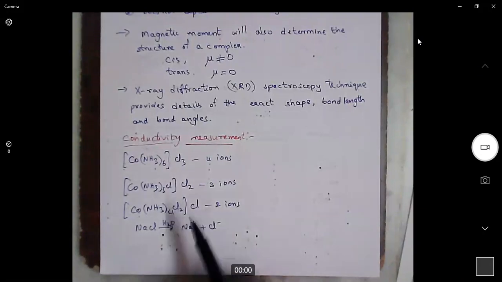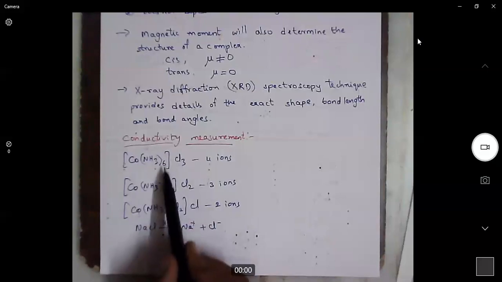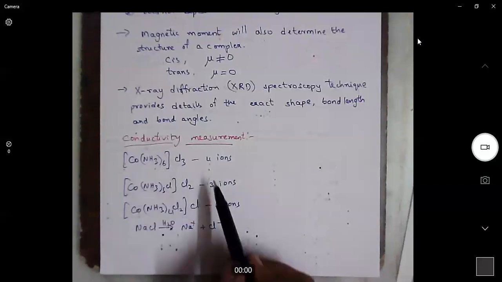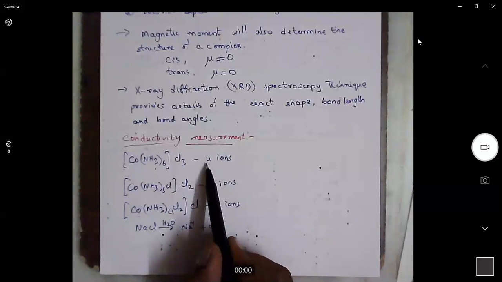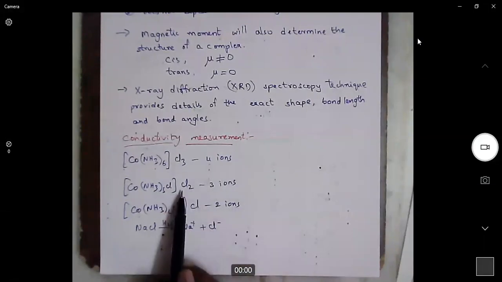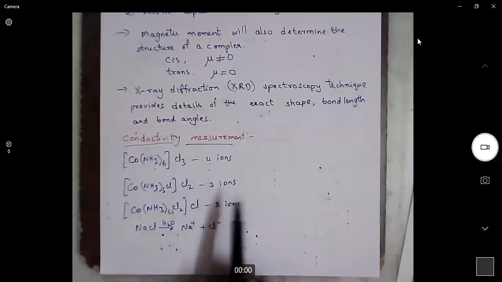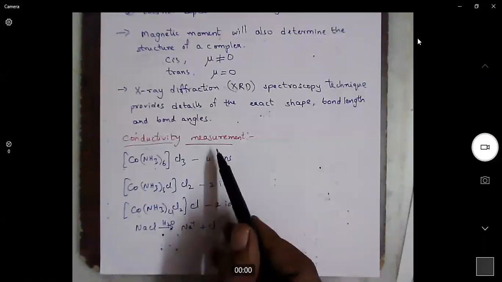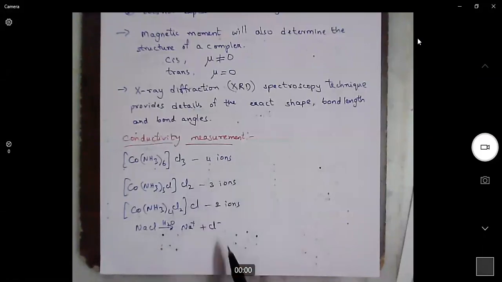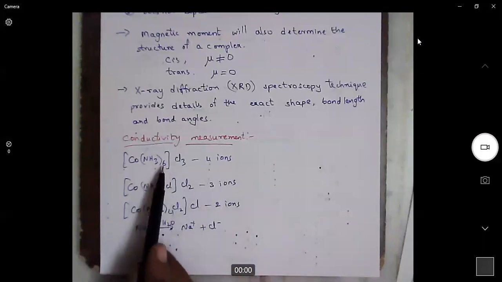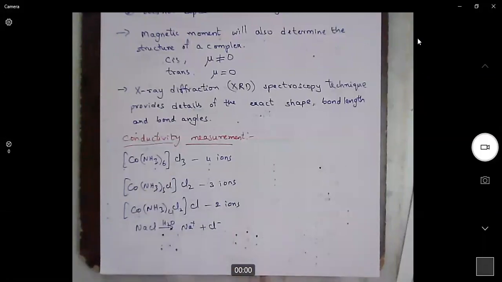So when we measure the conductivity of this compound in solution, it will give current by 4 ions, whereas this complex will give current with respect to 3 ions, whereas this one will give current with respect to 2 ions. So from these conductivity measurements, we can clearly say which complex is what.